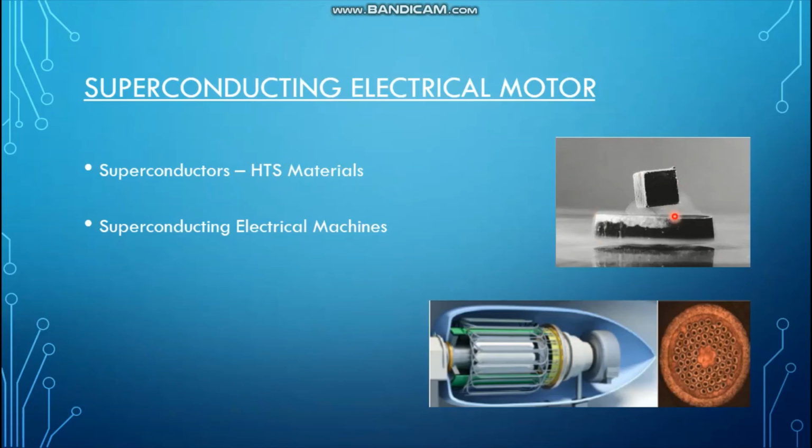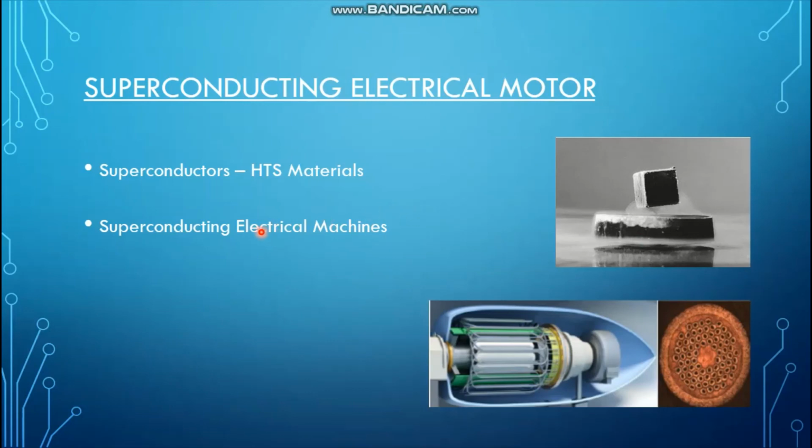This is a picture of a superconducting material showing magnetic levitation, which states that when materials become superconductors, they exhibit very special properties such as magnetic levitation and very negligible electrical resistance, etc., right?